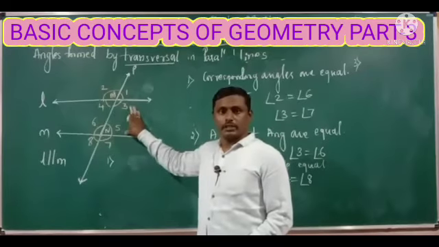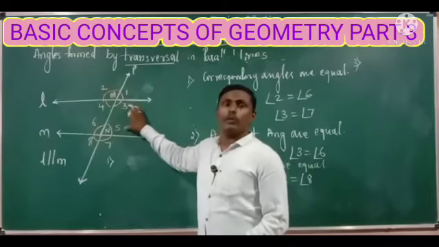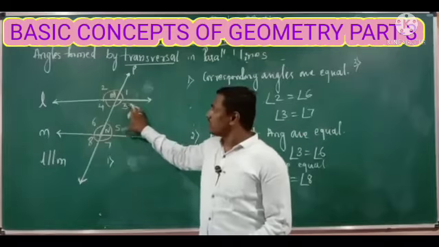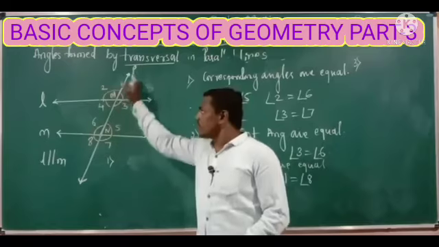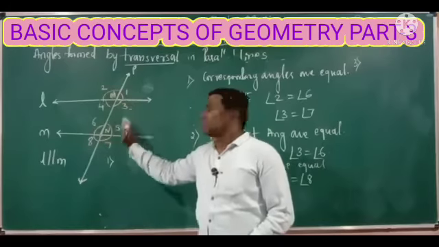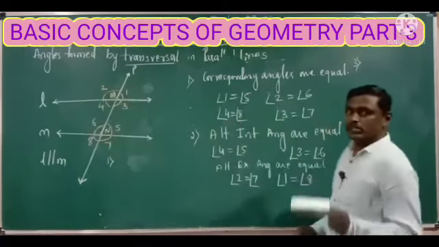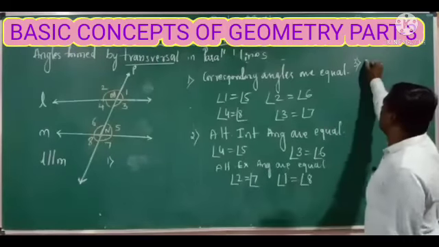It means the angles formed between the parallel lines on the same side of the transversal are supplementary. Supplementary means equal to 180 degrees.